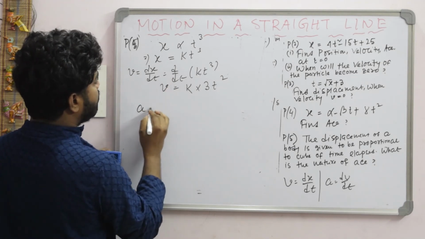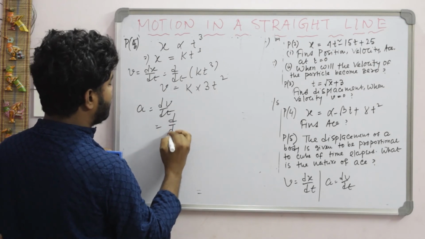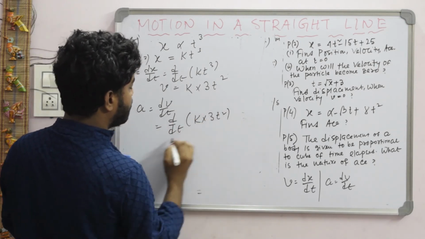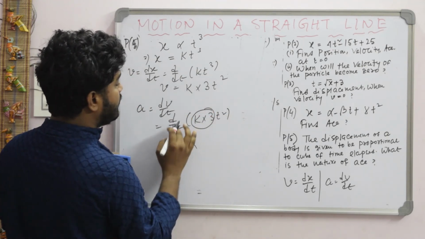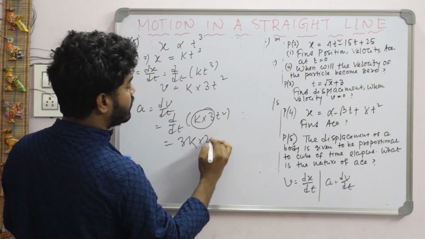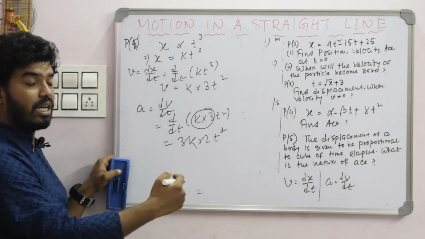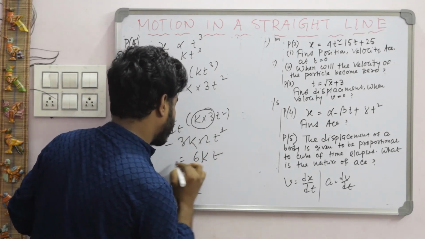What will be the acceleration? a is equal to dv by dt, so differentiate it, d/dt of v, that is k into 3t square, here 3k constant, so 3k outside, d/dt of t square, so 2 outside, and the power of t decreases by 1, that is 2 minus 1, so this one will be 6kt acceleration.